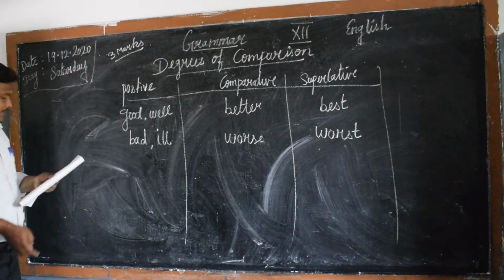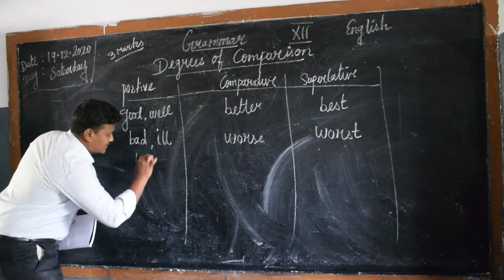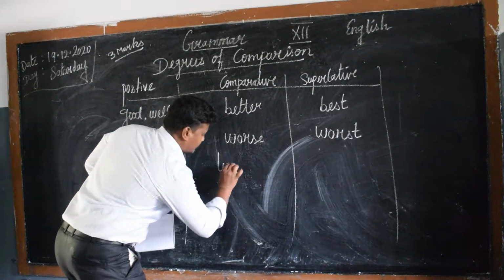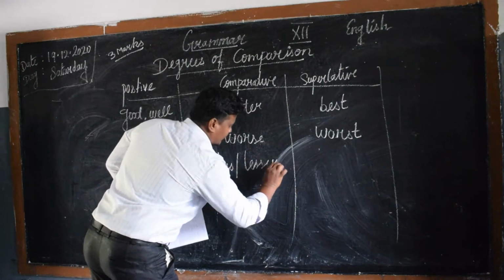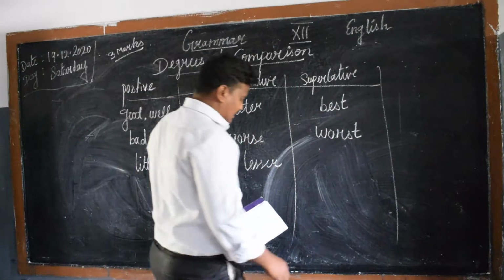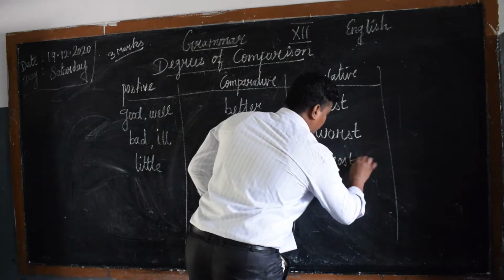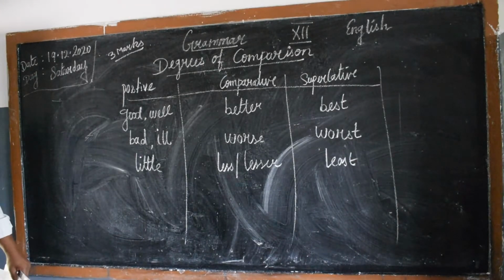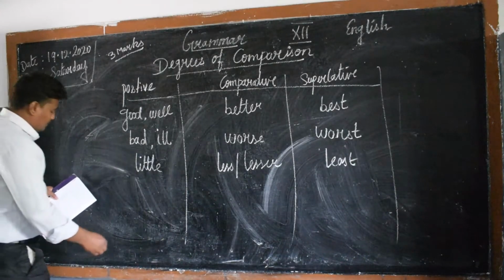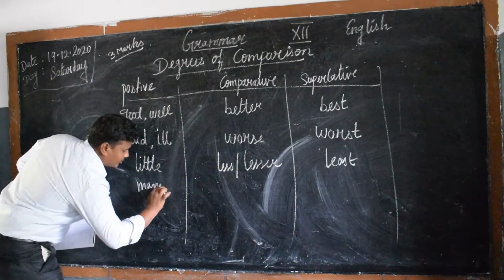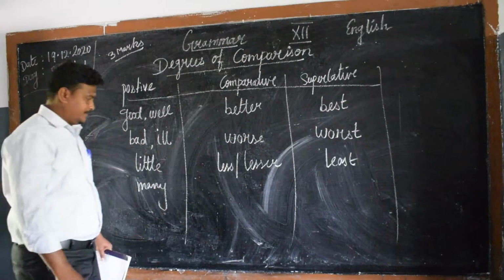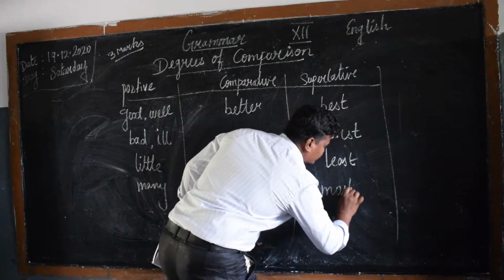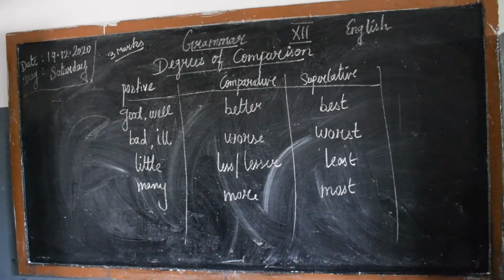The next one, little. Little, less or lesser. In comparative, we call it less. You can write lesser. Here, least. In superlative degree, we have to write least. So little, less or lesser and least. Next one, many. So irregular adjectives: many, more and most.